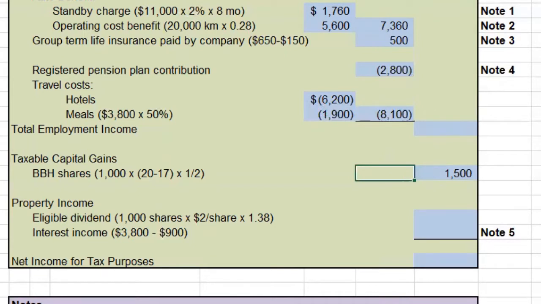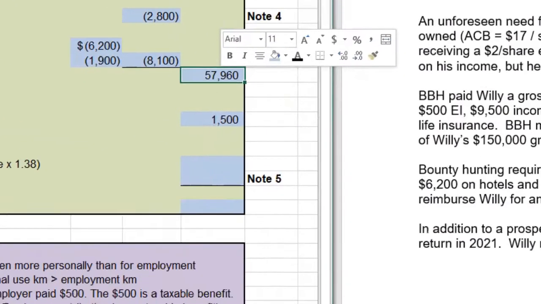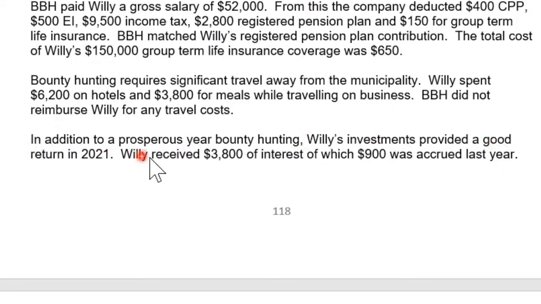In addition to a prosperous year of bounty hunting, Willie has investments. So the next piece is investments. We'll total up our employment income here. Employment income total is $57,960. Next, we're going to move to our final little bit, which is the investments. So a good return in 2021. He received $3,800 of interest, of which $900 was accrued